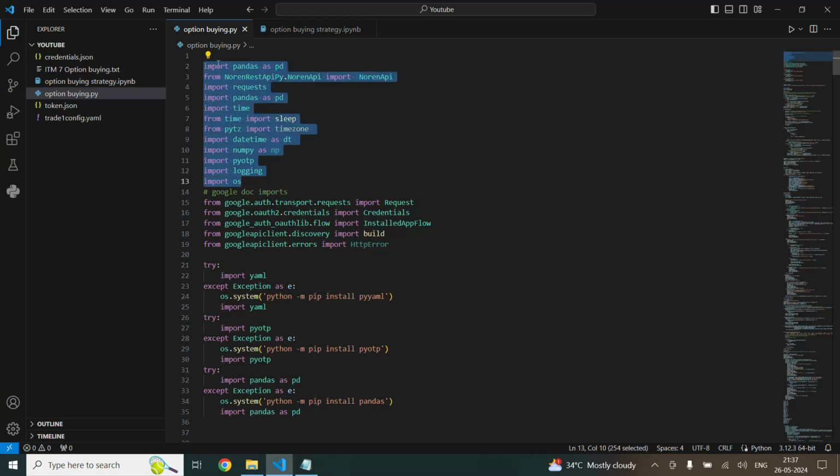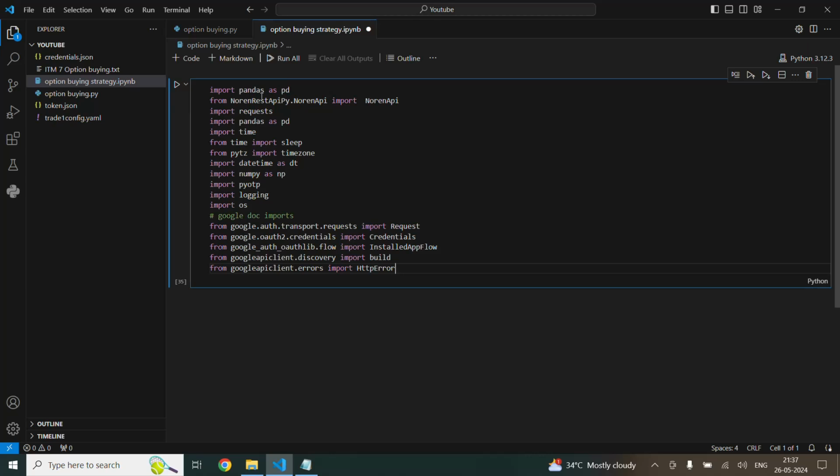First step involves running all the modules. So here I'm going to paste all the modules. Let's wait for the modules to run first.